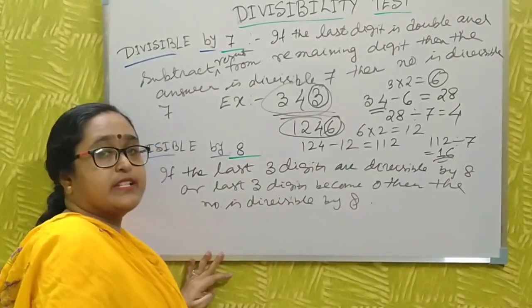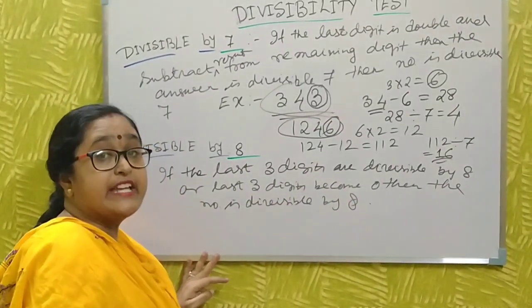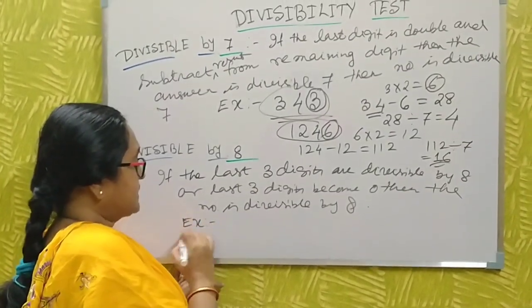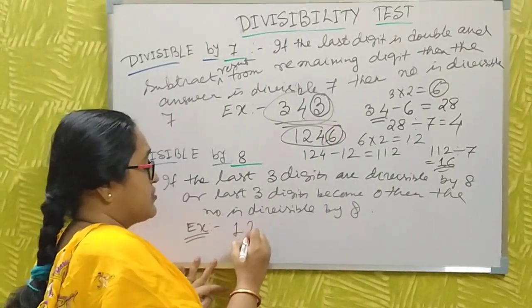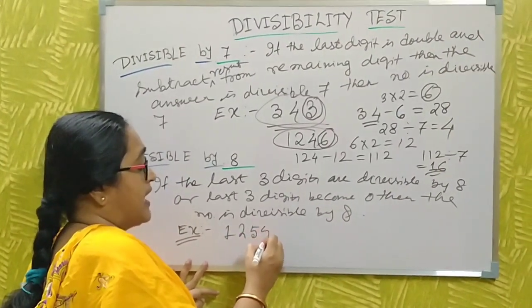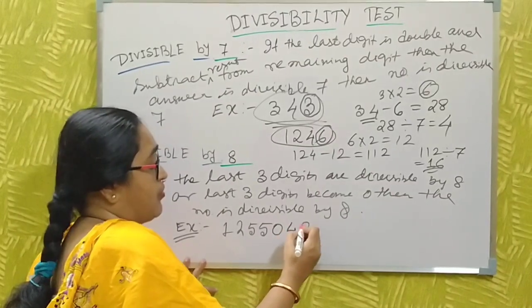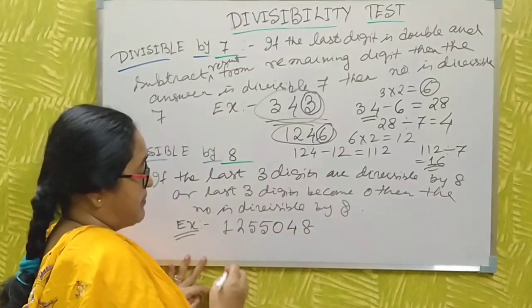Then the number is divisible by 8 also. Now I take an example, this one: 1, 2, 3, 5, 0, 4, 8. Here is an example.